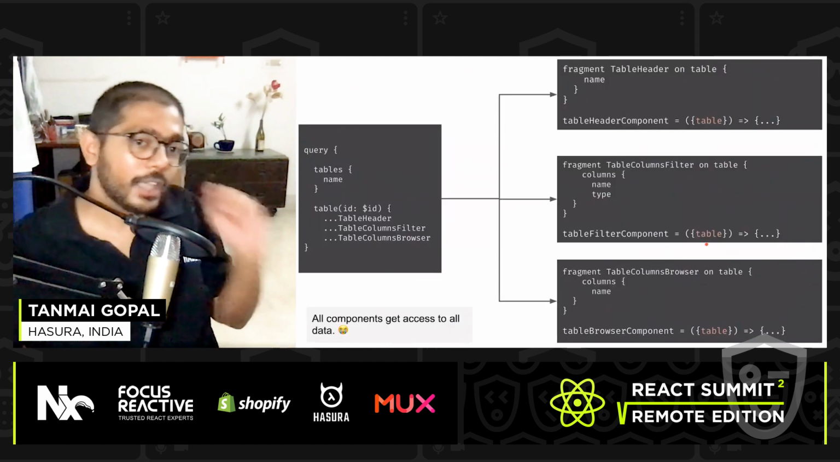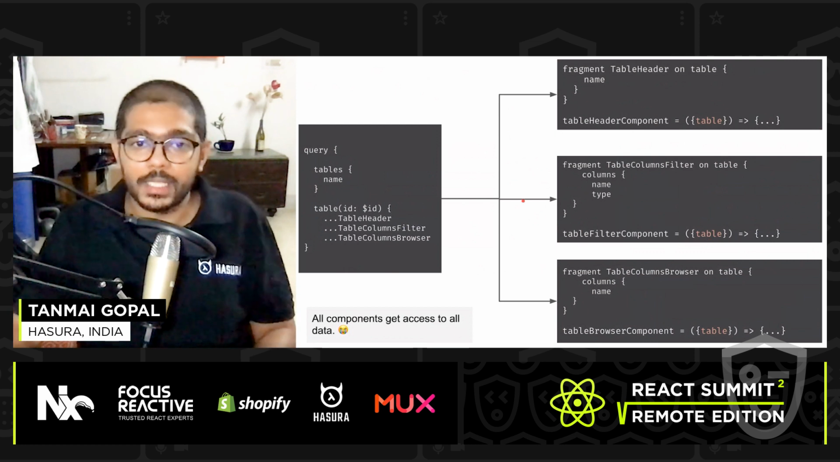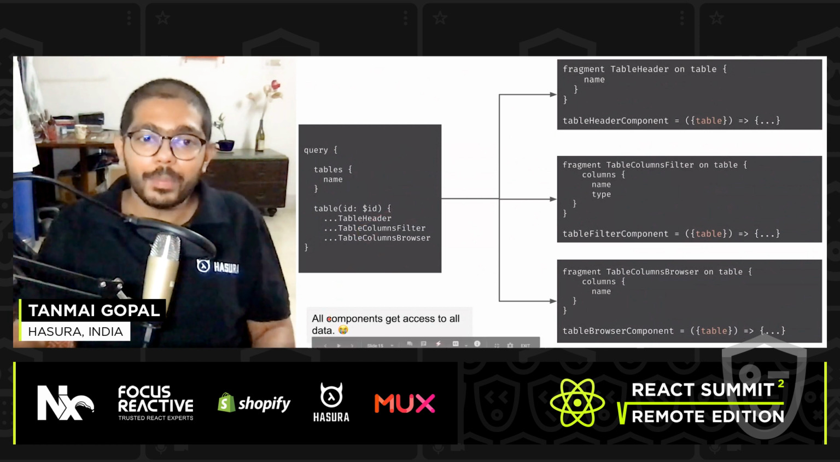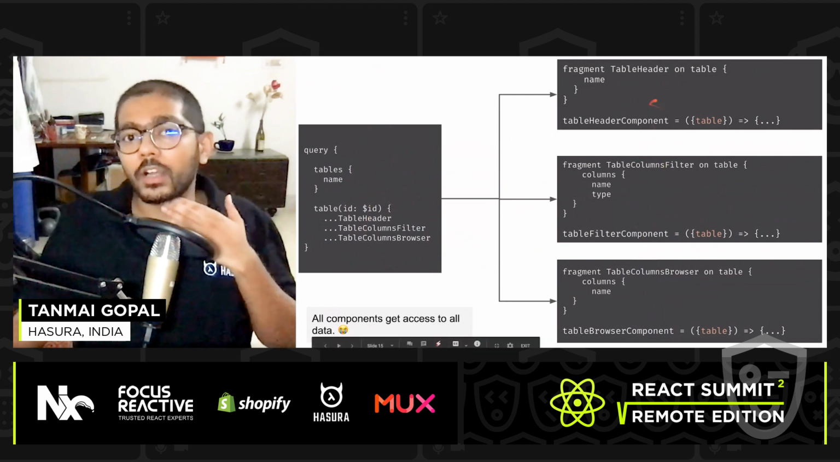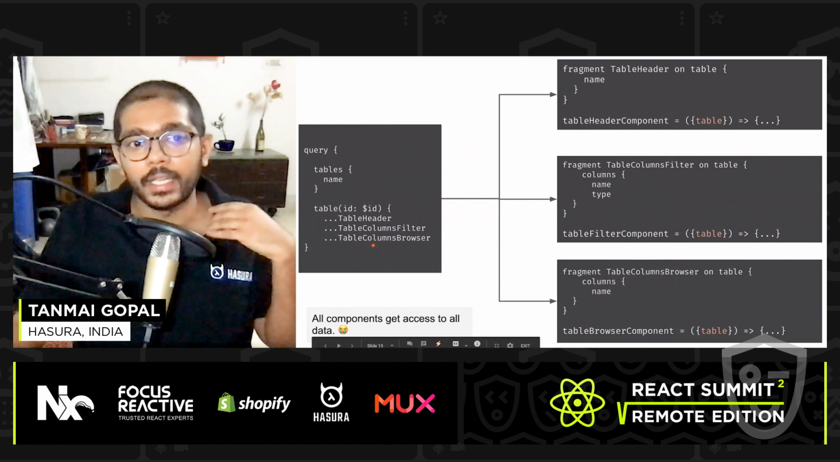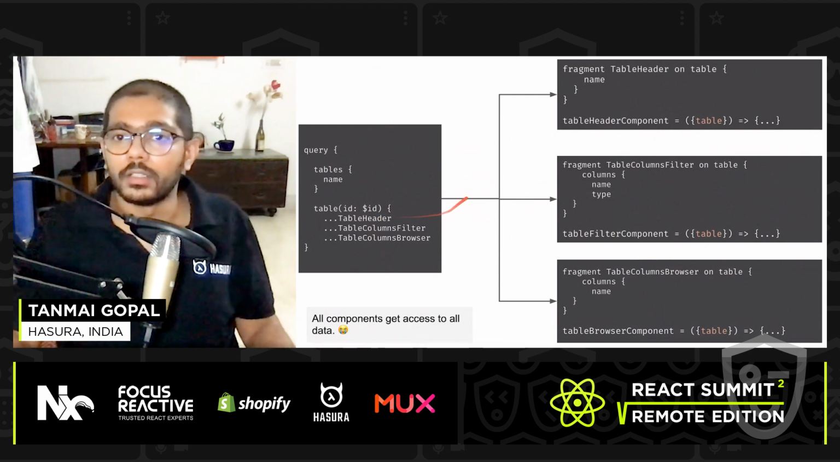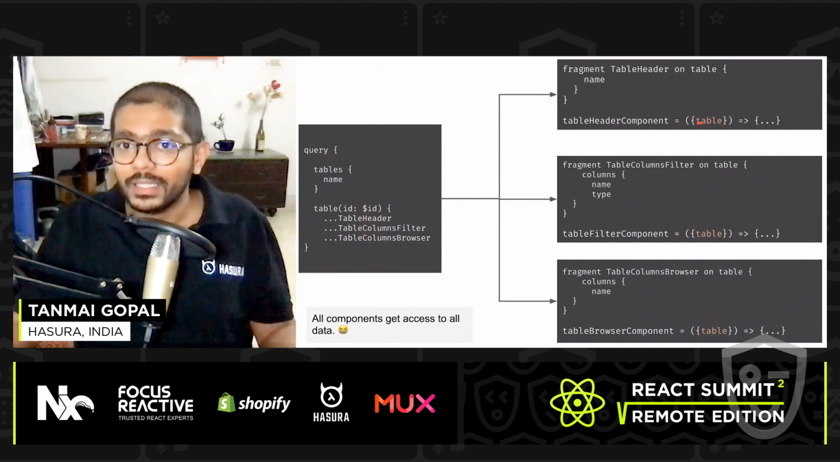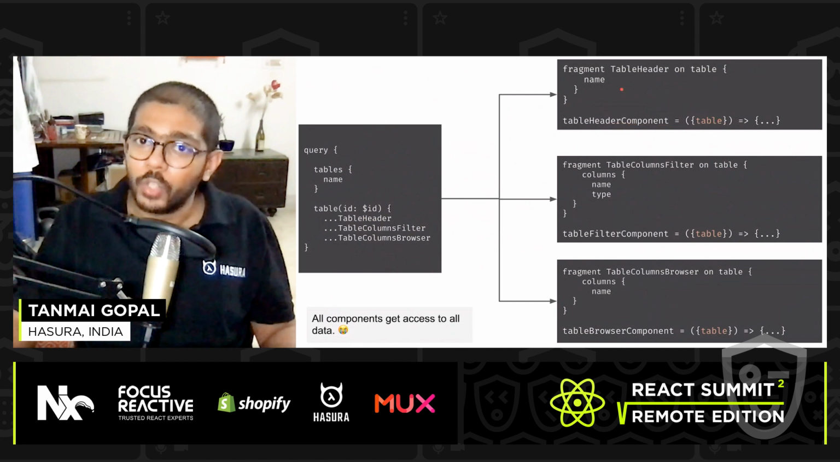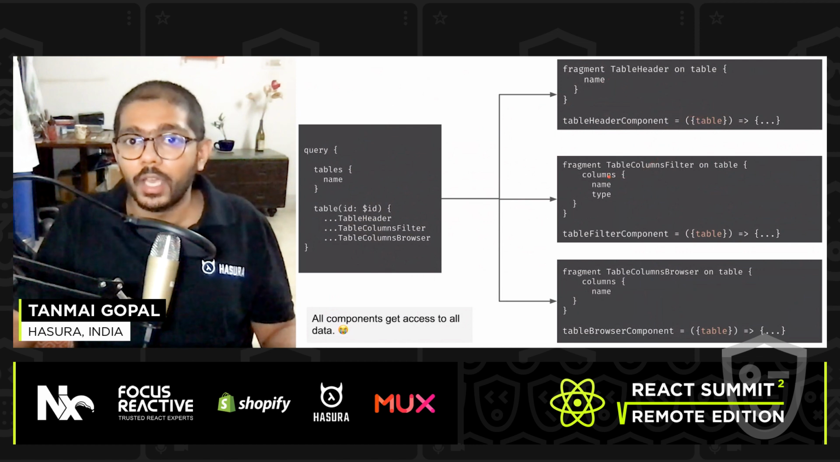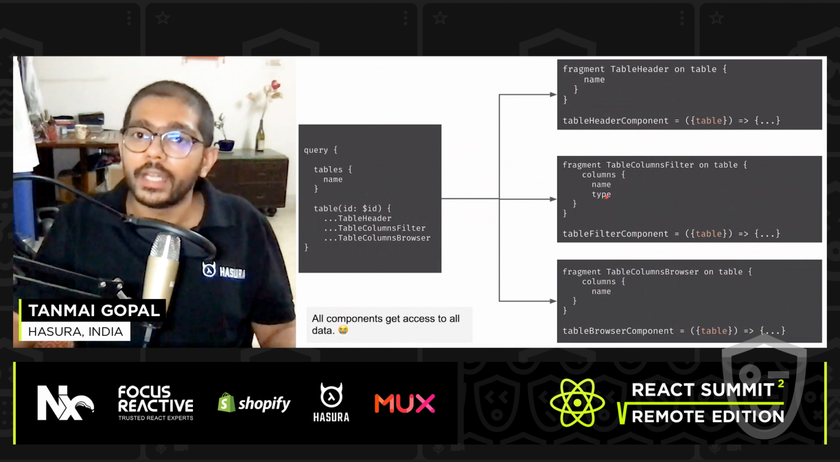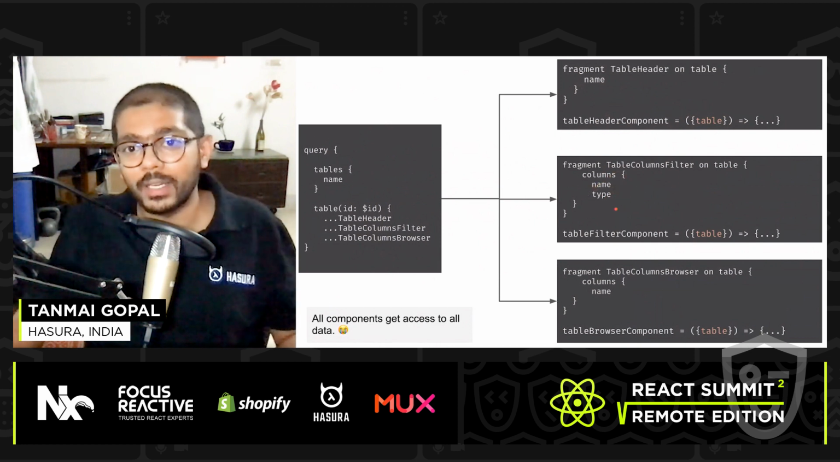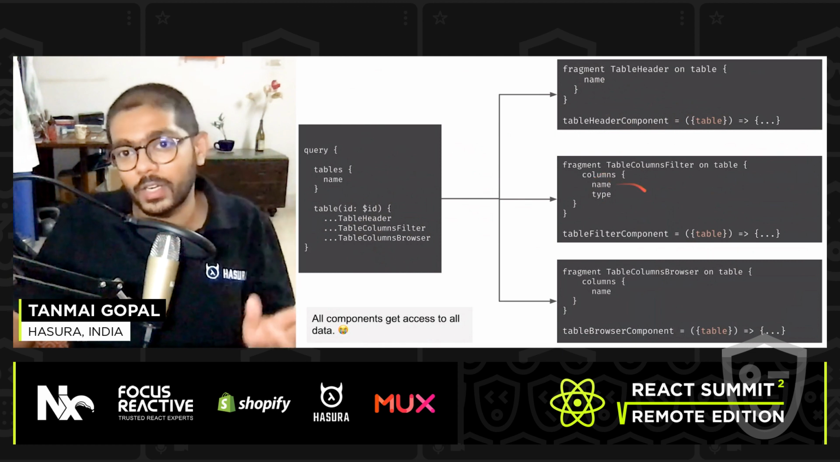So it's not an ideal experience. The other pain point is that if I have fragments that I include in the top level query, then all of these React components, where I fetch this data and assign it to a variable for the table data, will end up having access not just to the name attribute that it needs, but also to the columns attribute and to columns.name and columns.type. If I look at the columns filter component that needs only name and type, this is fine. I'm going to have access to columns.name and columns.type.